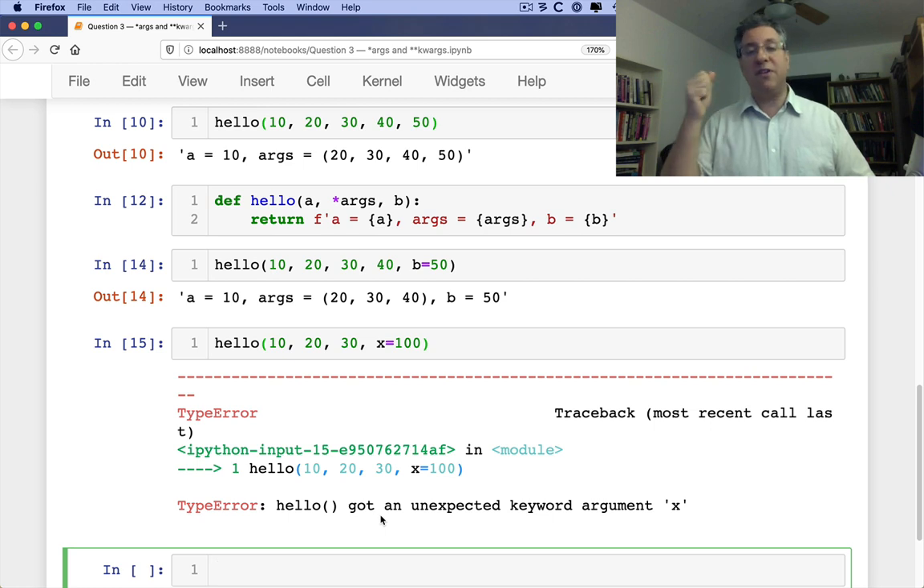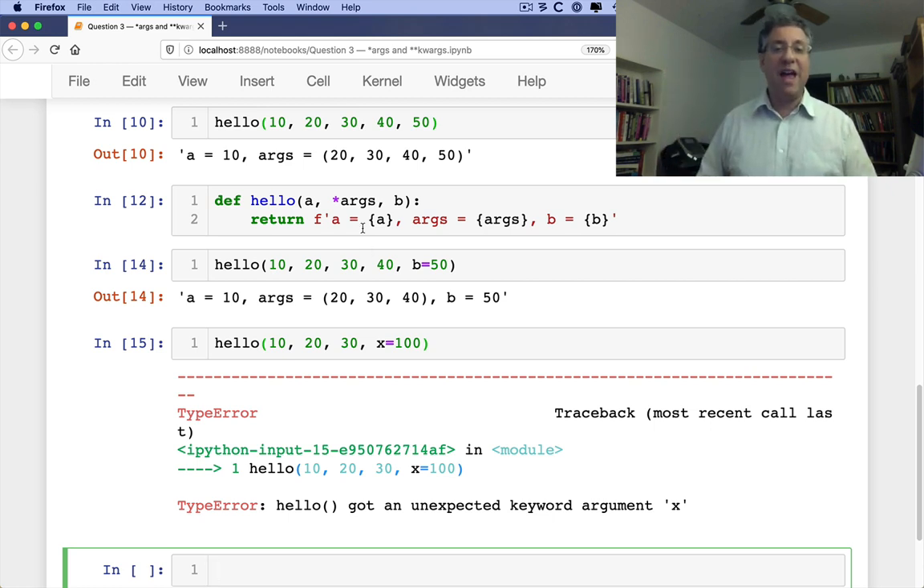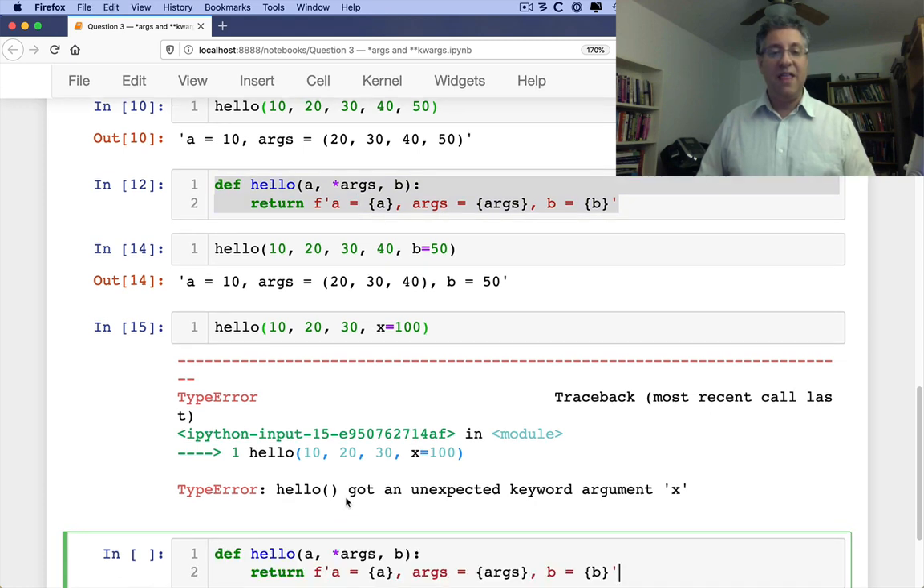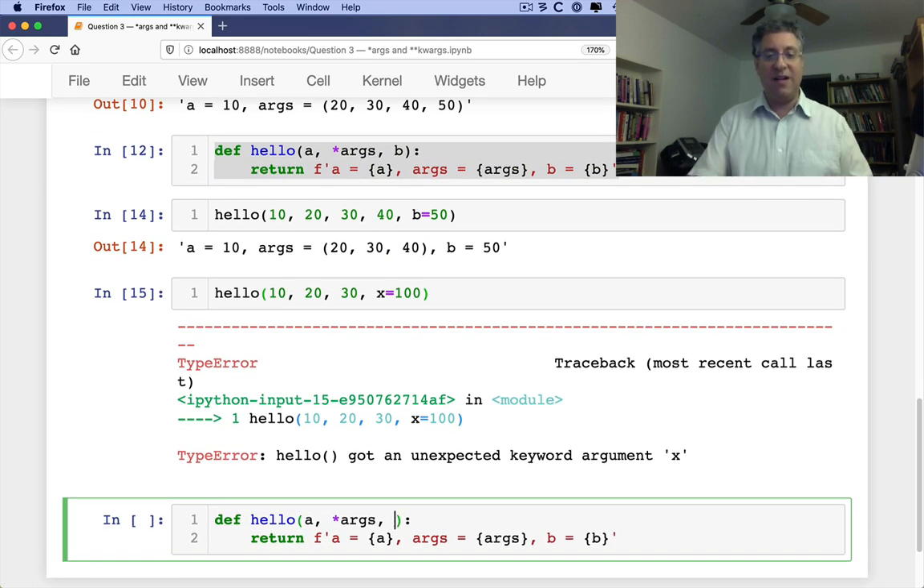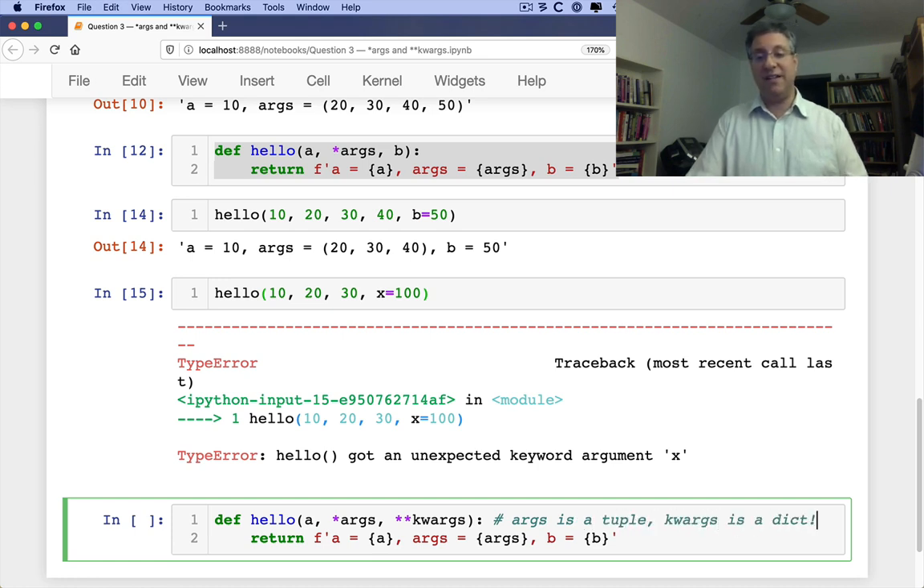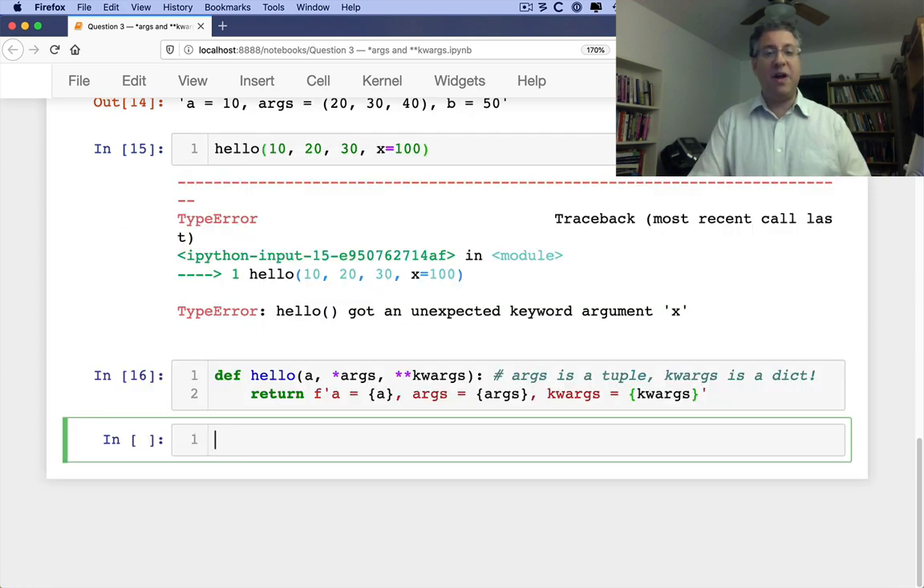Well, there are functions that want to get any keyword argument they can. And in order to do that, they'll need to be defined a little differently. They'll need to be defined with, that's right, double splat kwargs. And in this particular case, args will be a tuple. So args is a tuple, and kwargs is a dictionary. And so now I can actually pass, let's change this to be kwargs. And so now I can say hello of 10, 20, 30, 40, 50.